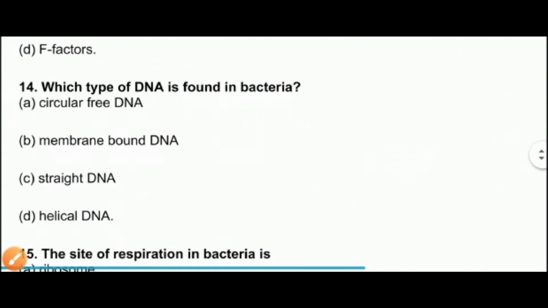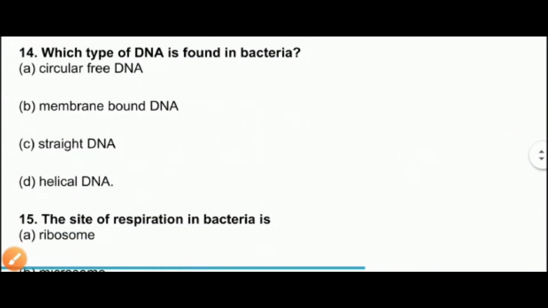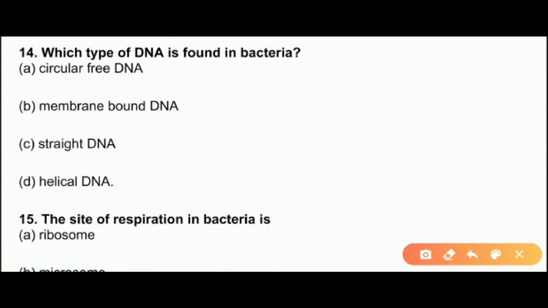The next question is, which type of DNA is found in bacteria? Circular free DNA, membrane bound DNA, straight DNA or helical DNA. You have seen that it's a circular free DNA present inside the bacteria, right?